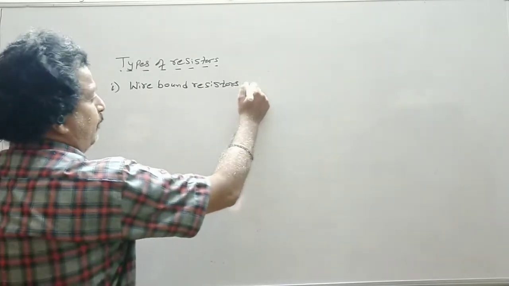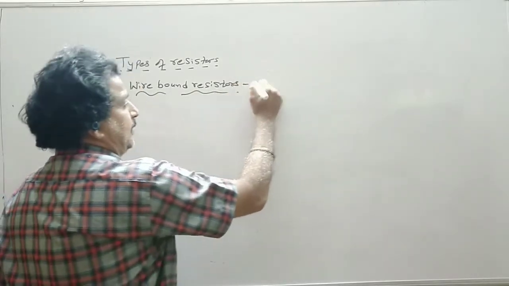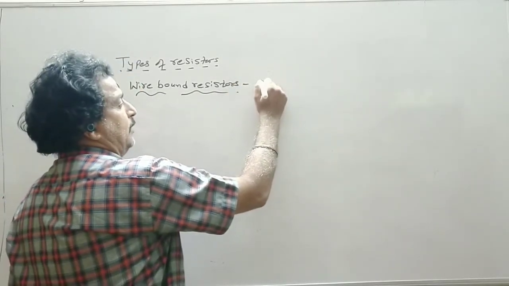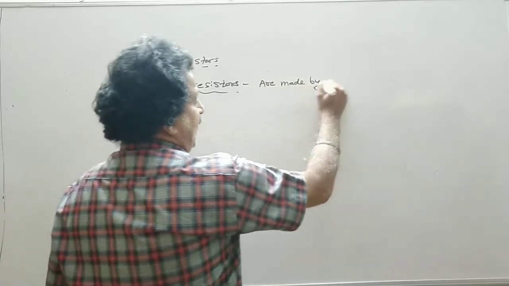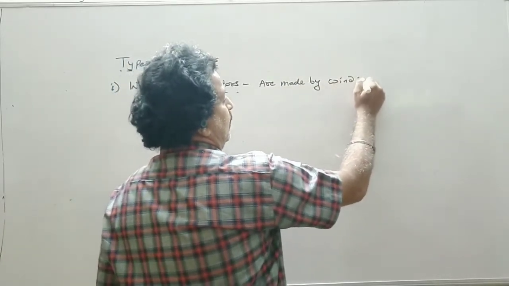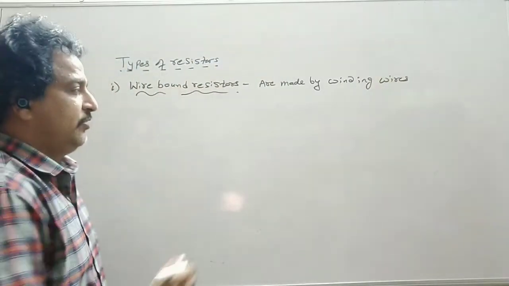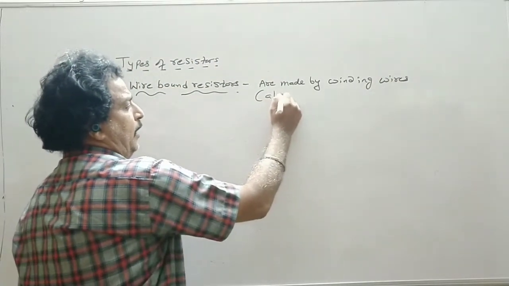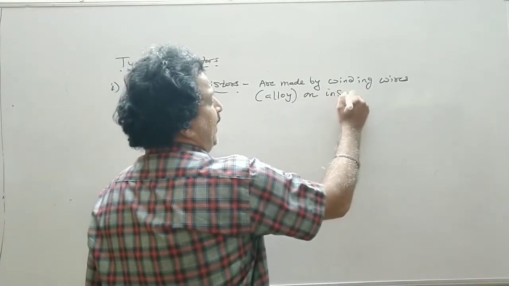These wire bound resistors are made by winding wires, generally of alloy, on an insulating base.